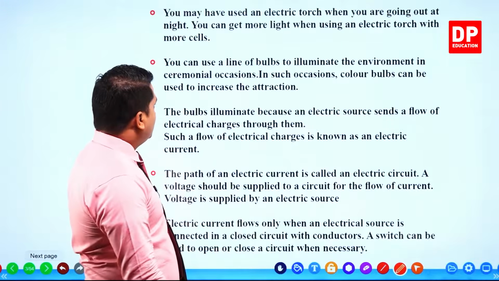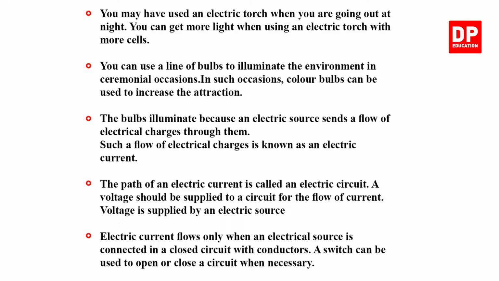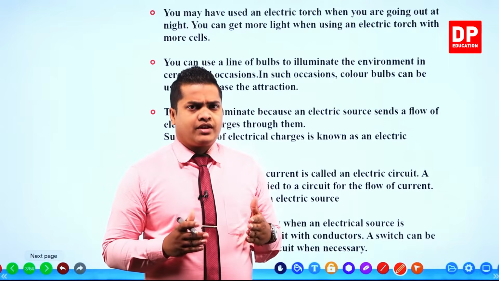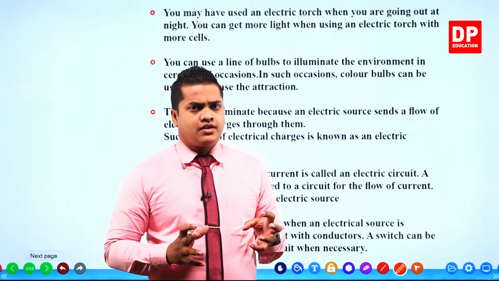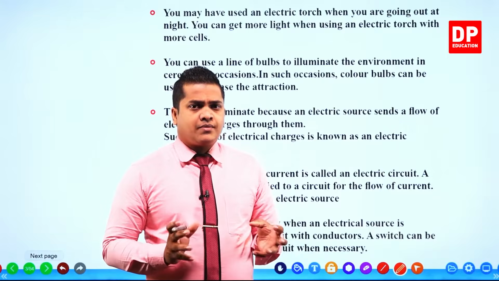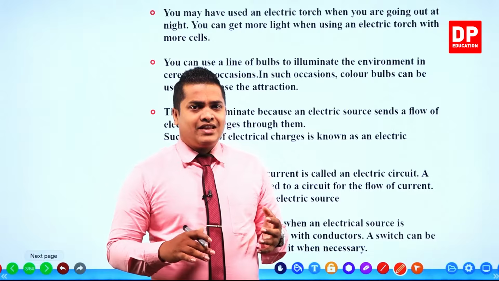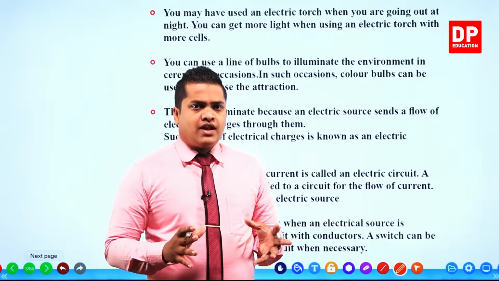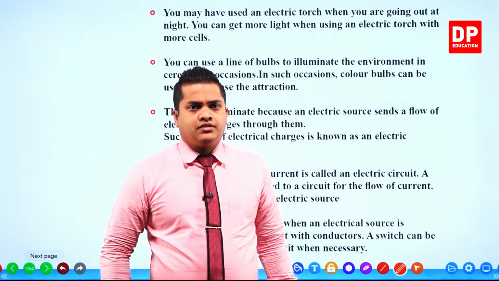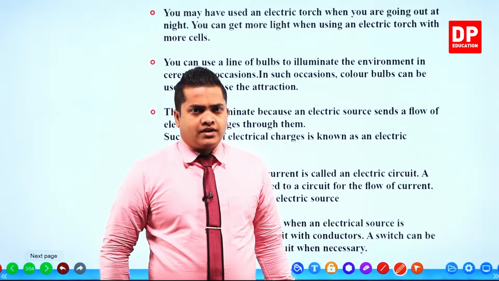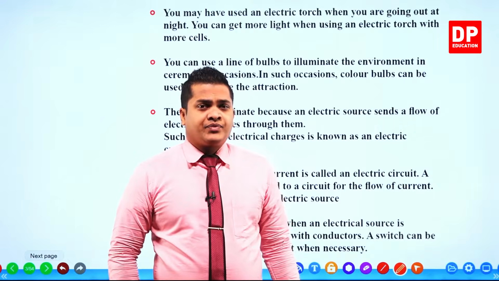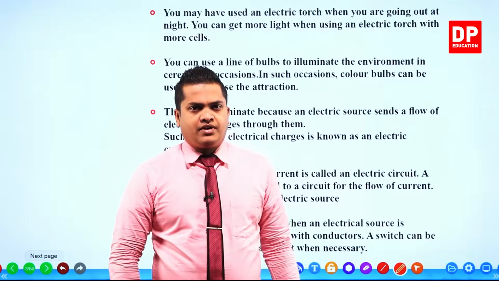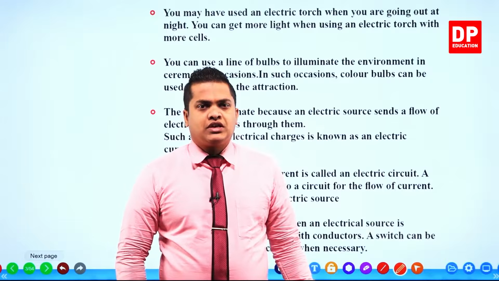So it's obvious. We can use a line of bulbs to illuminate the environment on ceremonial occasions. On ceremonial occasions, like Vesak ceremonies, Poson ceremonies, sometimes at alms giving, in some religious activities, religious ceremonies, right? So we use different types of light bulbs in order to light up the environment. I think you know about the Vesak panels, right? And Vesak lanterns. In all of these, we use different types of light bulbs and light up the environment by using those bulbs, okay?